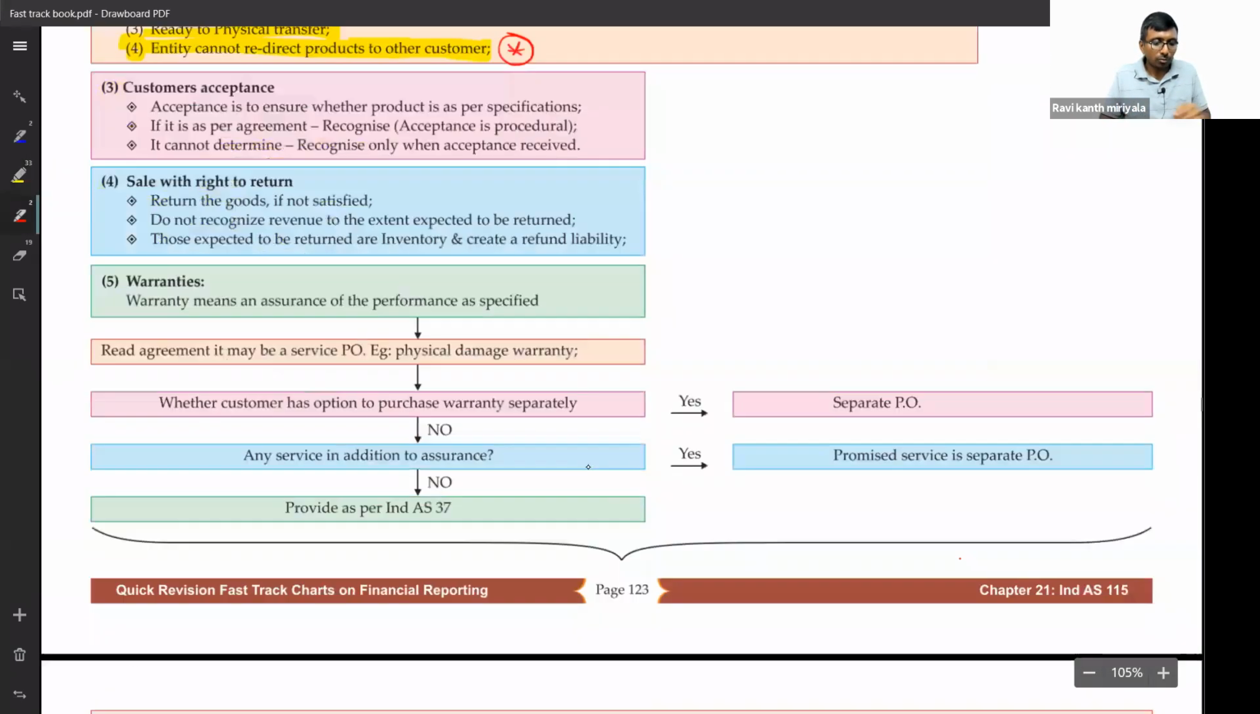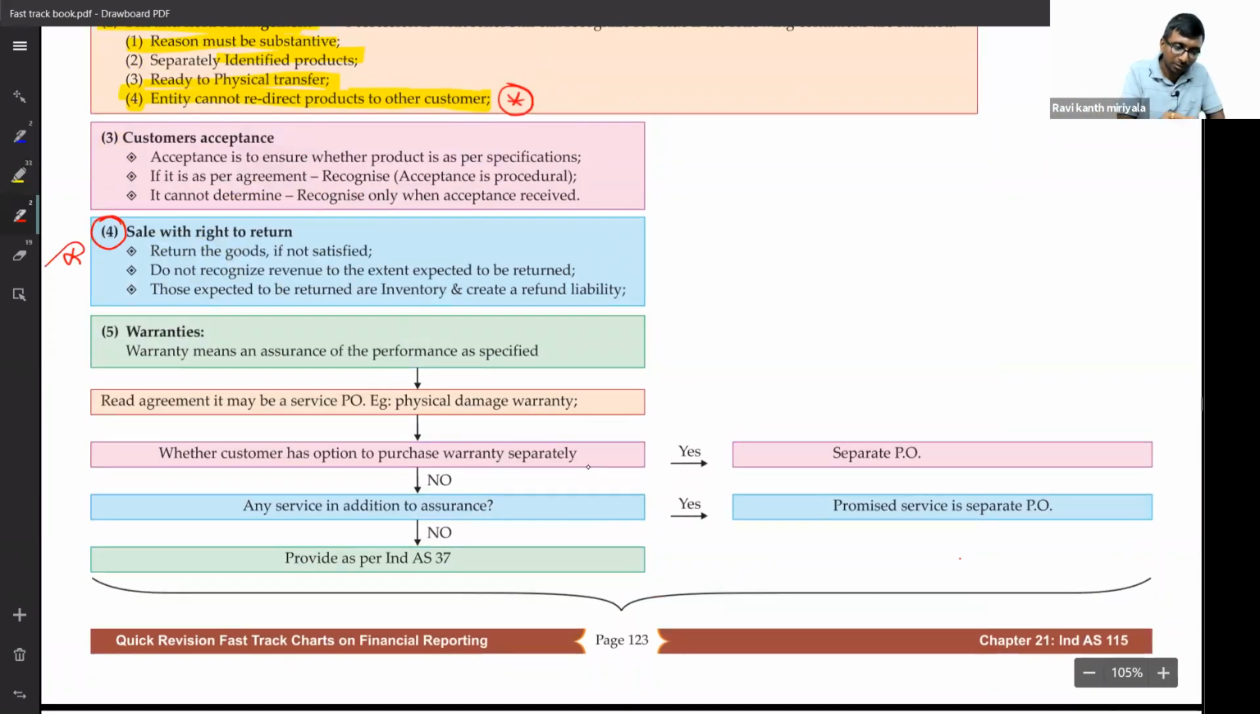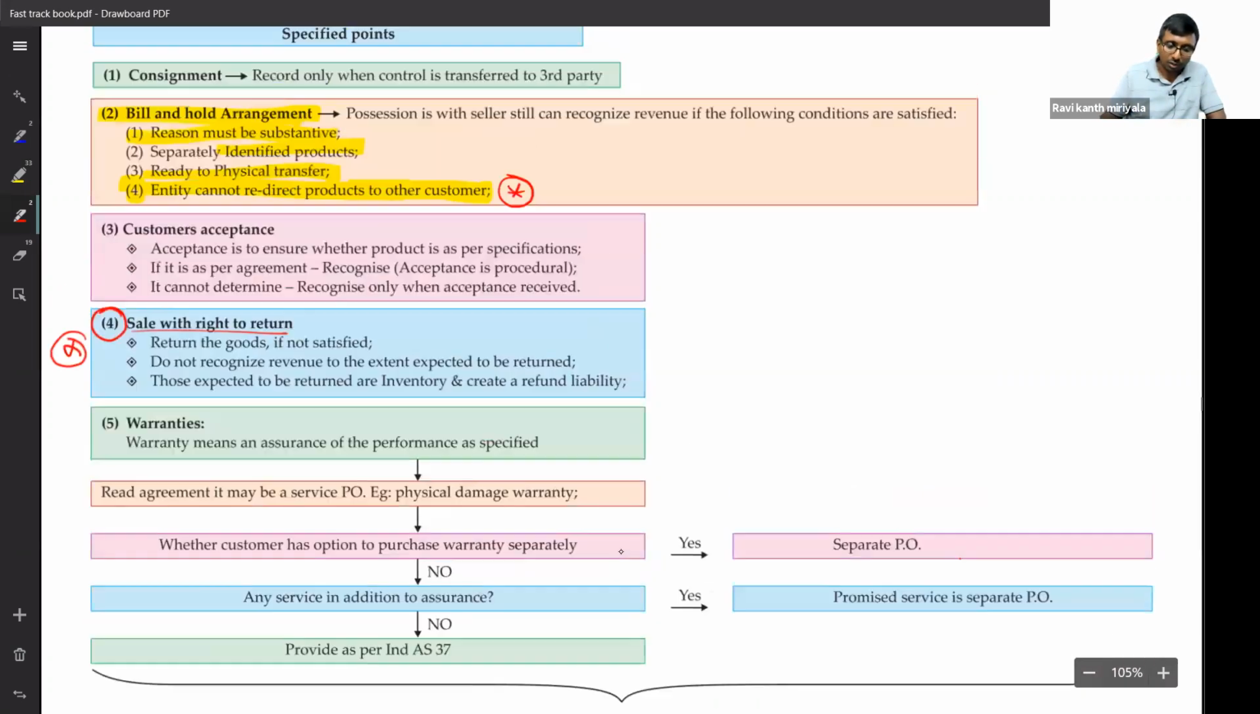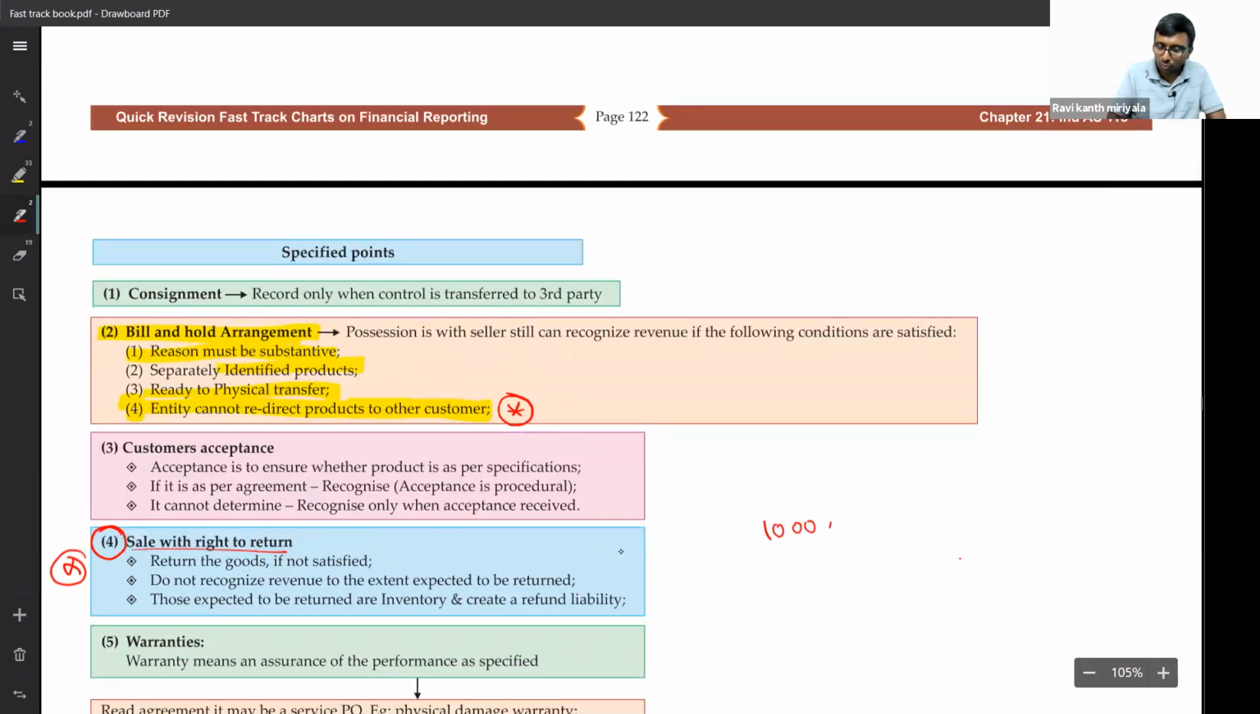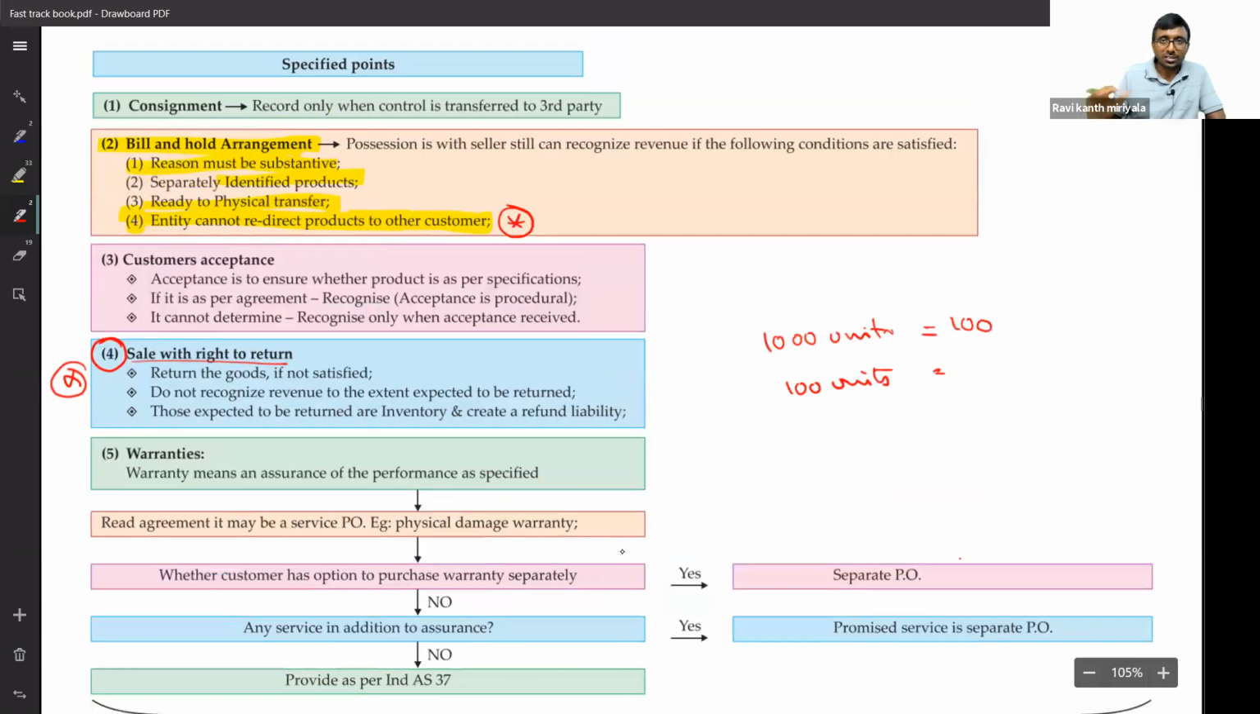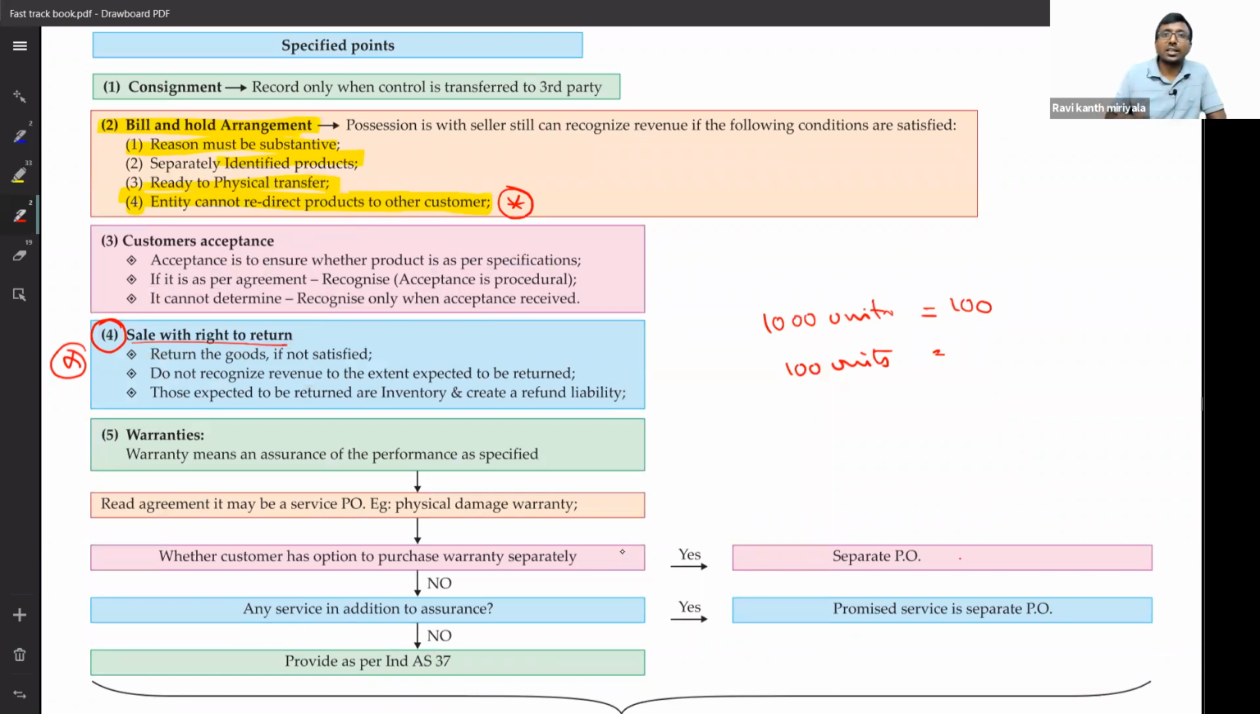The rest of the things, this is also an important concept generally. Sale with a right to return. Means what? Say for example, I sold 1,000 units at 100 rate. But out of this, sir, I'm expecting 100 units may come back, because the customer has a right to return the same product to me within 1 month. Under that circumstance, your sales are going to be how much? Only 900 units sales you record. 100 I'm expecting that it will come back.